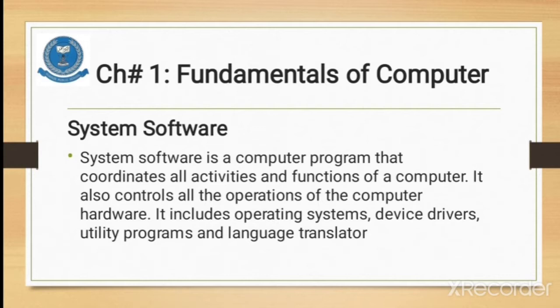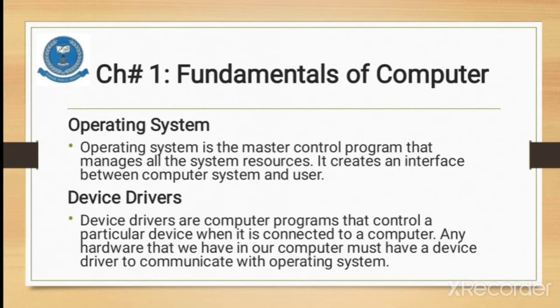System software: the system software given below are basically used to run a computer. These are the operating system, device drivers, utility programs, and language translators. These are the basic software that are necessary to run a computer system. A computer system cannot perform basic operations without this software. Okay, so first of all we are going to discuss the operating system.